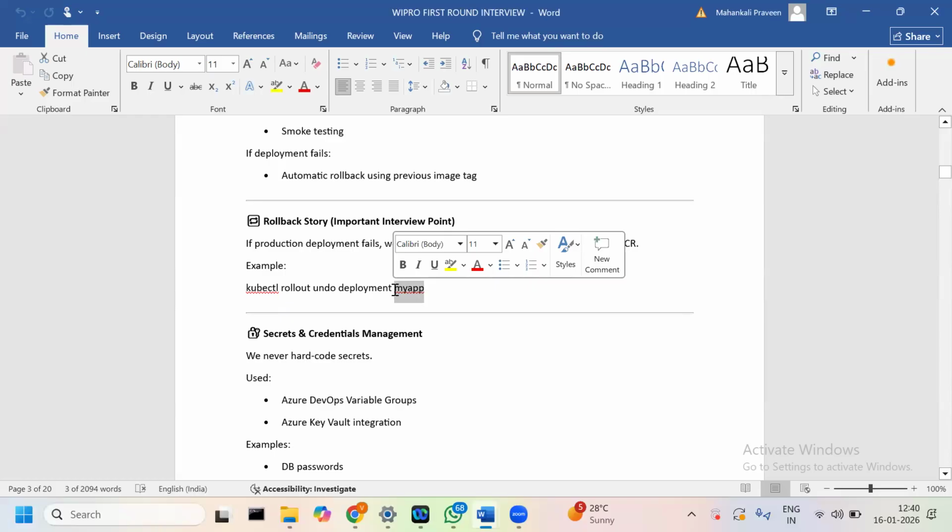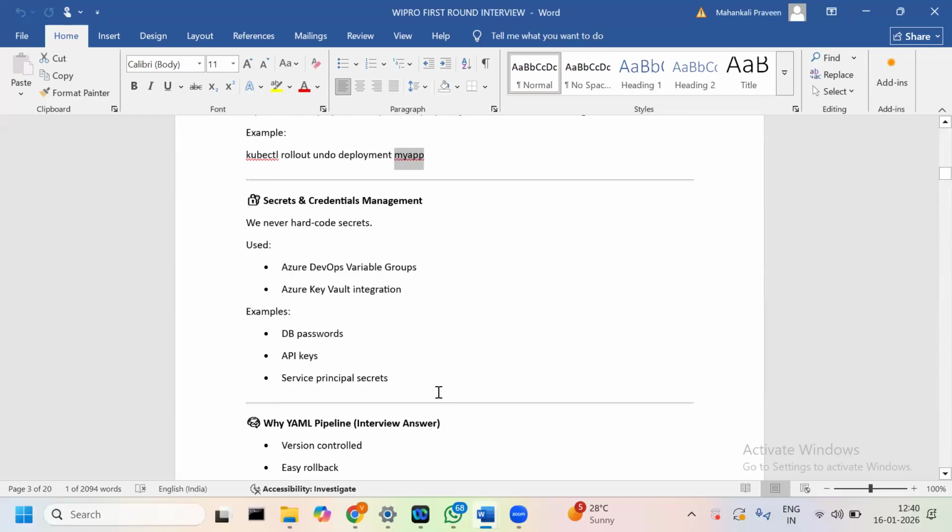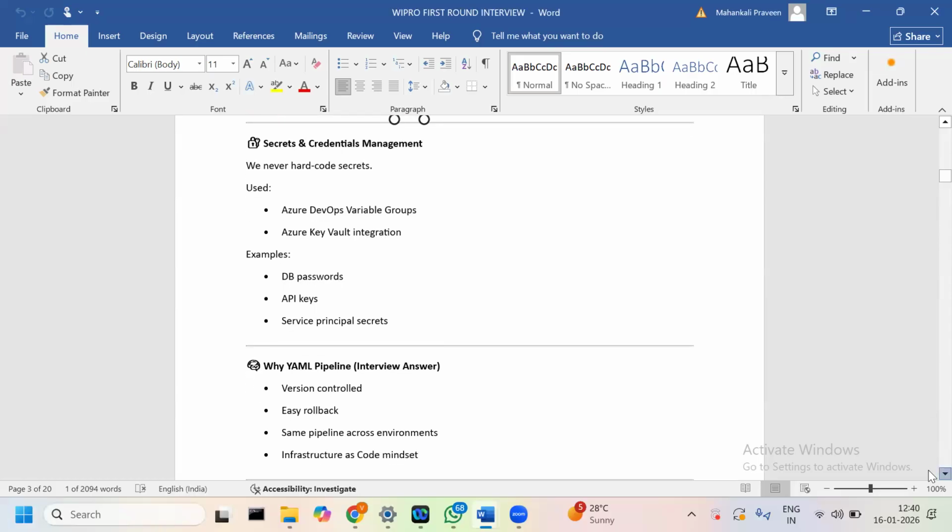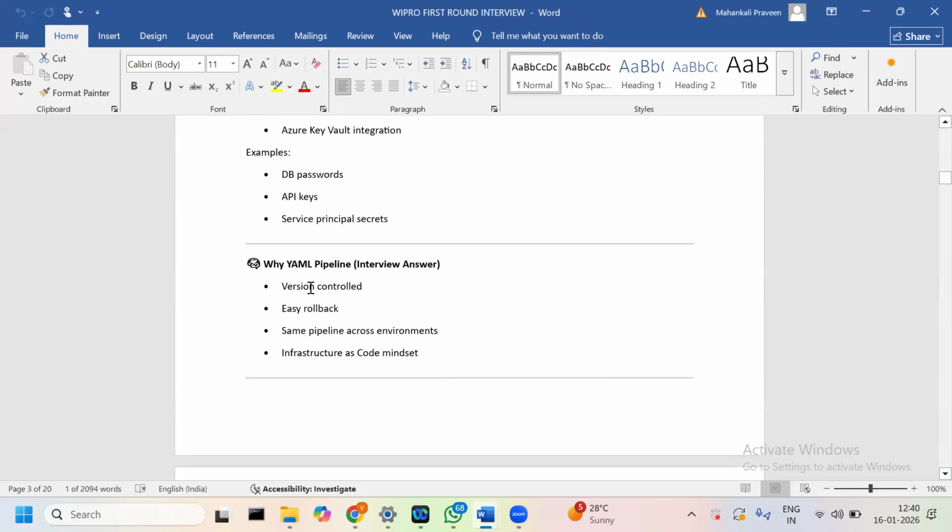For security and configuration management, we manage the secrets with Key Vault integration and Azure DevOps variable groups. For example, database passwords, API keys, and service principal secrets. Here I will explain why YAML is preferred. It is version controlled and easy to roll back, and the same pipeline works across multiple environments like dev, stage and prod. So infrastructure as code is the mindset.